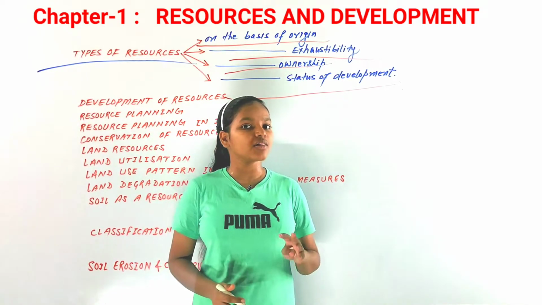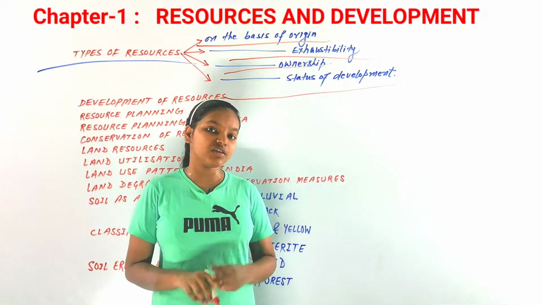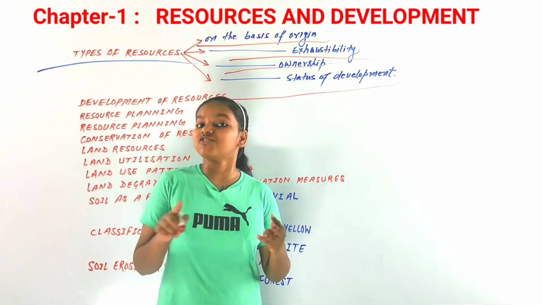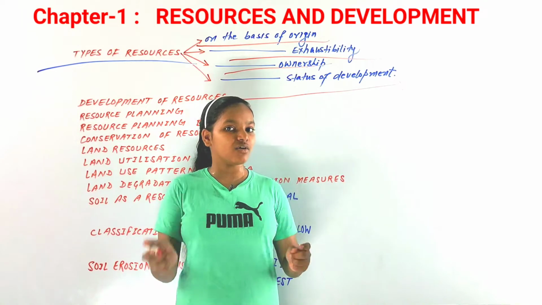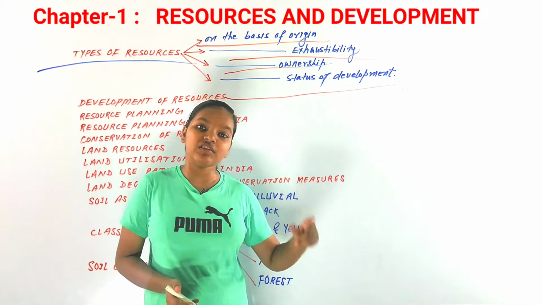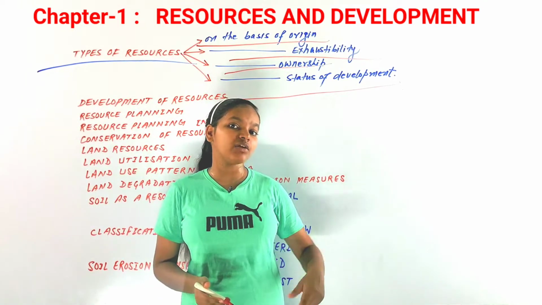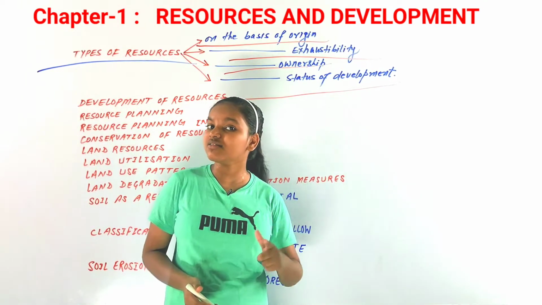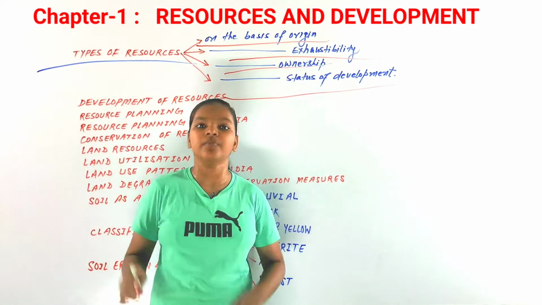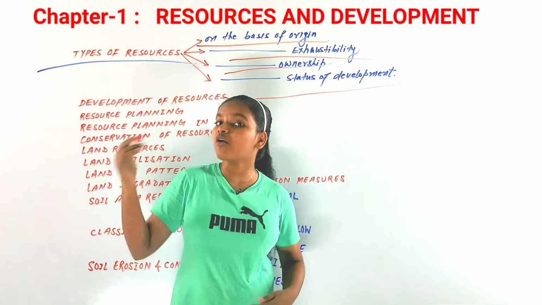So we discussed four classifications on this basis as well: the developed resources, potential resources, the stocks, and the reserve resources. So we can say there is classification on the basis of origin, with two classifications, biotic and abiotic. After that we have renewable and non-renewable resources on the basis of exhaustibility, and further renewable resources can be classified into continuous or flow.